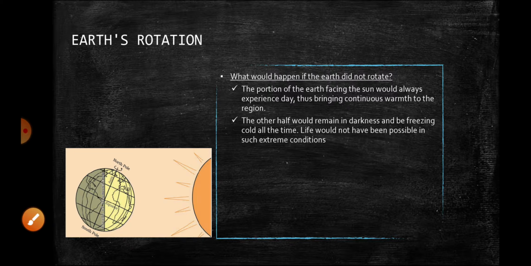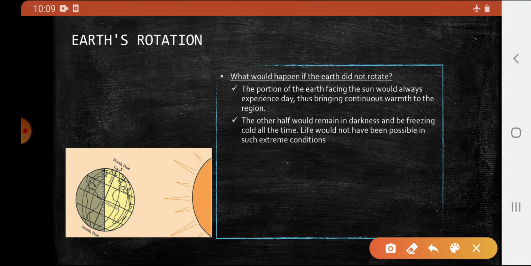What would happen if Earth did not rotate? The portion of the Earth facing the Sun would always experience day, and the portion away from the Sun would always experience night. Life would not have been possible in such extreme conditions.